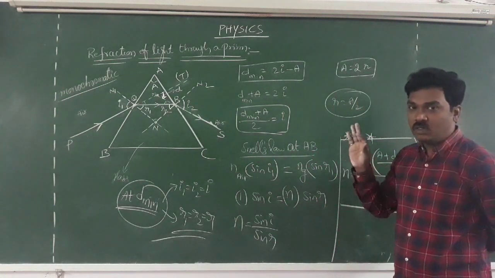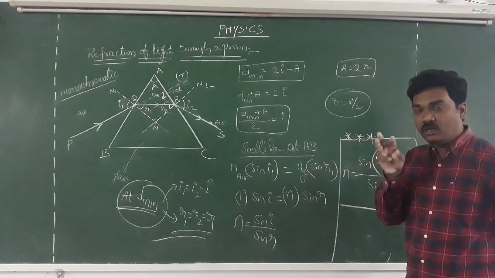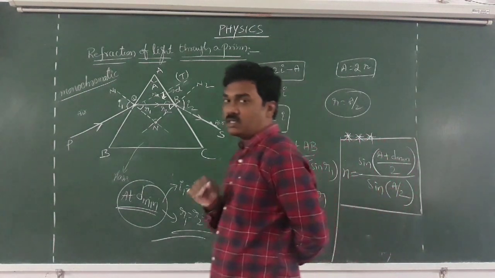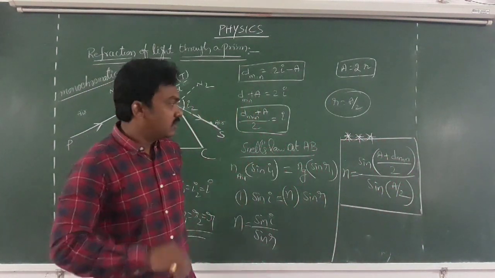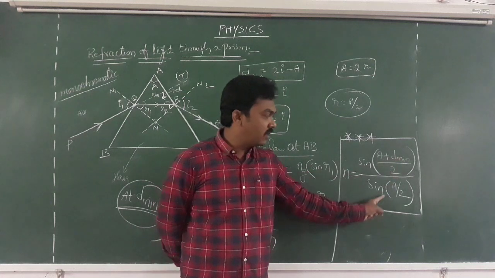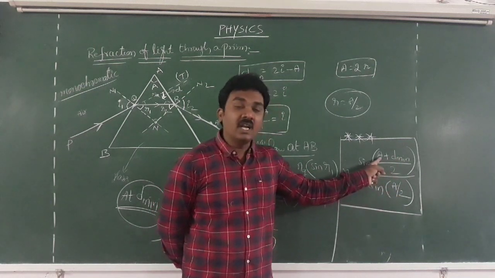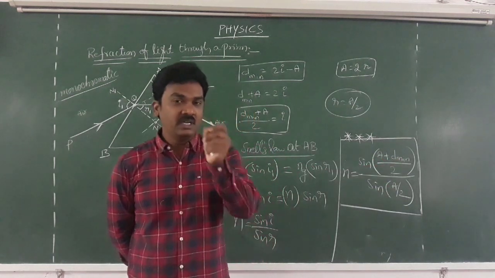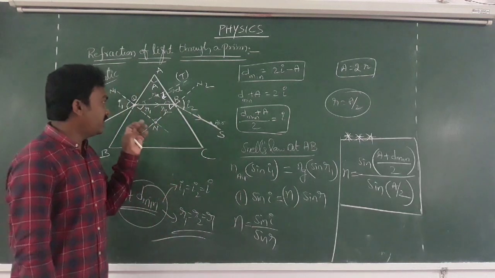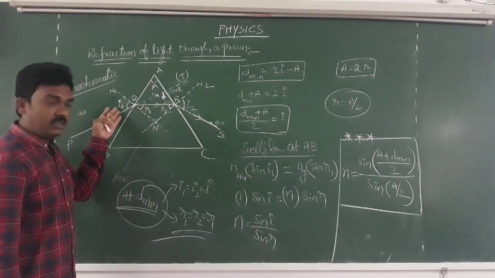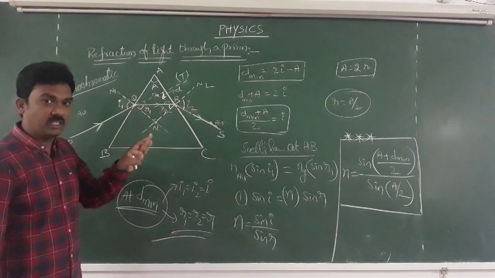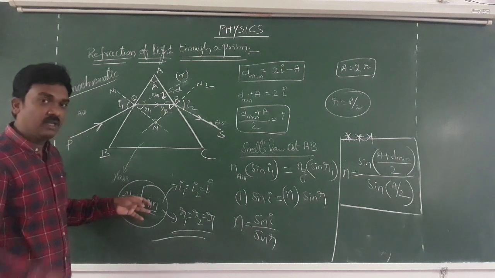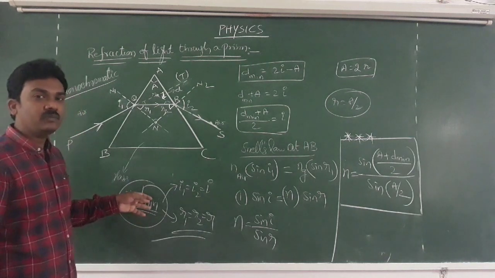So whenever you are dealing with all these concepts, the important mathematical formula you come across is the refractive index of material of the prism, sin of A plus Dm by 2 by sin of A by 2, where A is angle of the prism, D minimum means angle of minimum deviation. I told you, if you increase the value of I1, then the value of I2 gradually decreases. At one point I1 equal to I2. Then angle of deviation will be minimum.